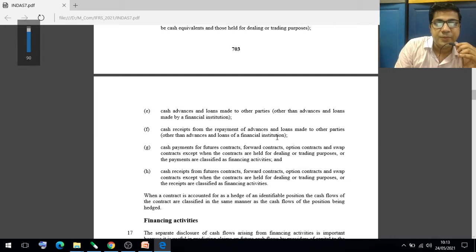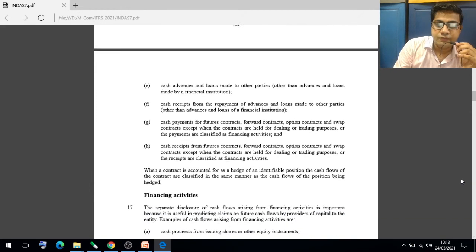Sometimes it may be repayment of the advances and loans, future contracts, forward contracts, optional contracts, swap contracts. So these are the examples of the investing activities. Then future contract, forward contract may be payment or receipts, or swap contract.